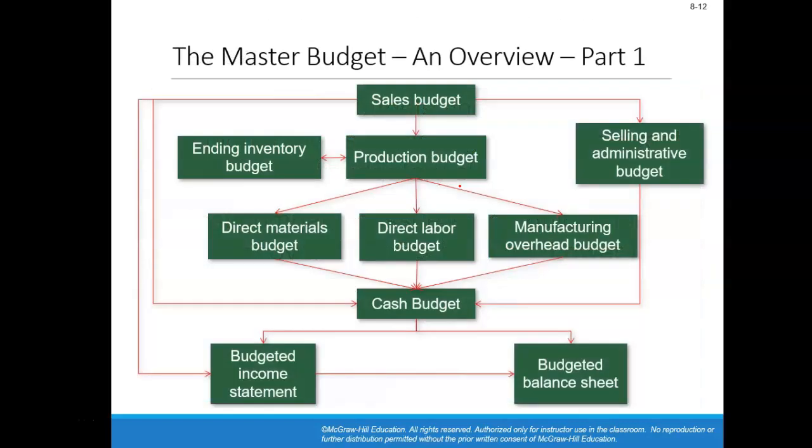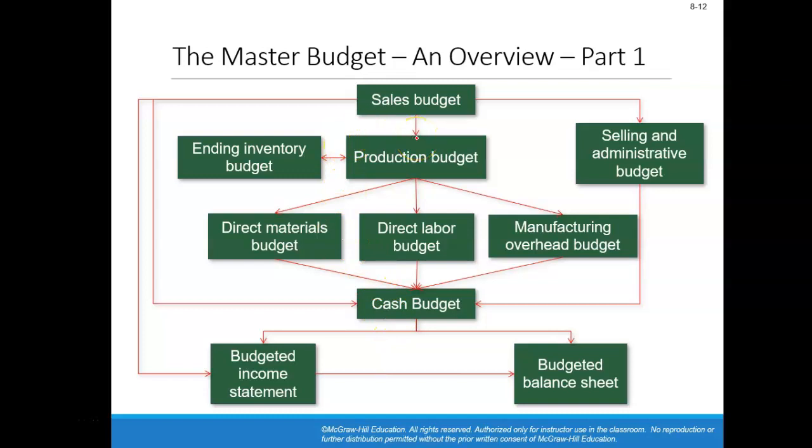In chapter 8, we focus on what is known as a master budget. A master budget is a combination of smaller budgets put all together. The thing I want you to be aware of is that a master budget is predicated upon these smaller budgets, and they all work together.